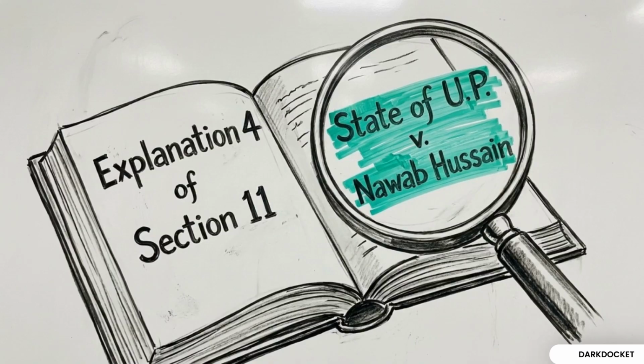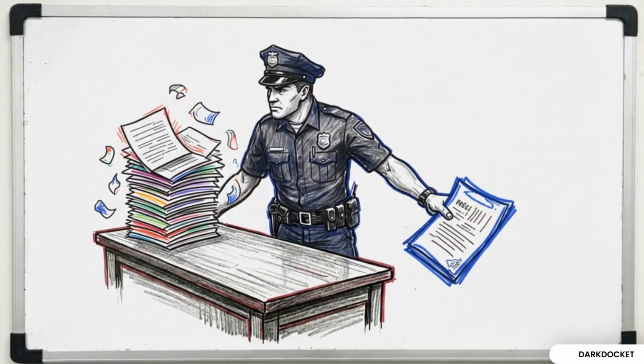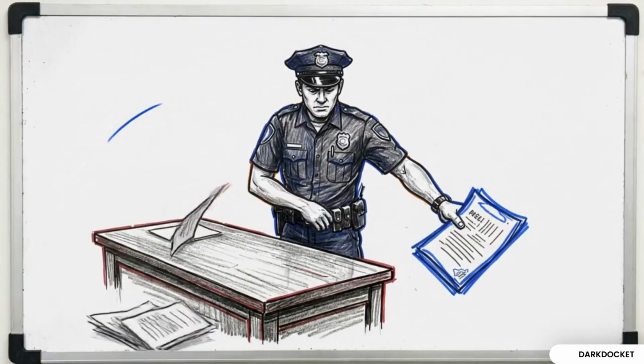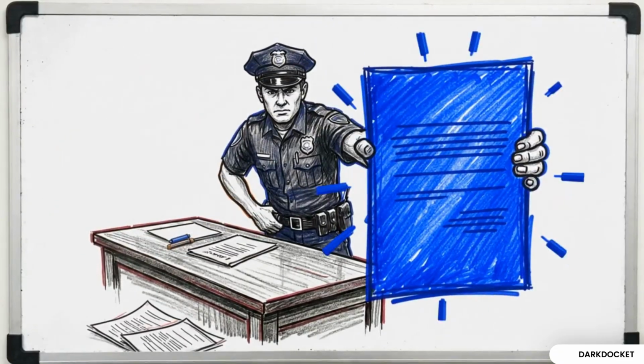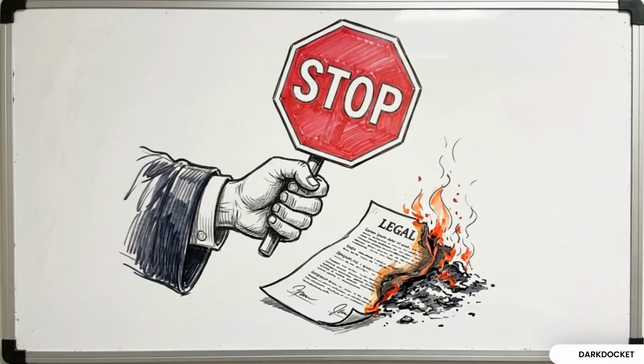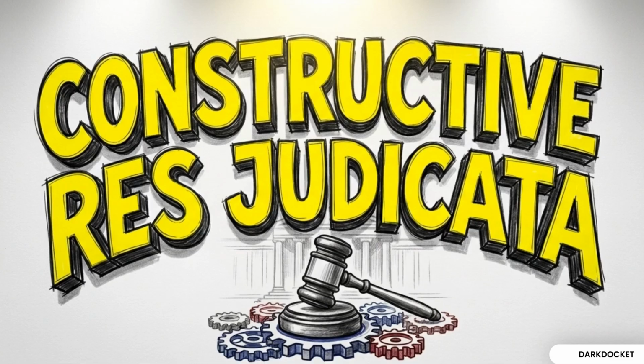Constructive res judicata, found in Explanation 4 of Section 11, was tested in State of UP versus Nawab Hussain. A dismissed officer failed in a writ petition, then filed a civil suit raising a new constitutional ground. The court barred the suit, ruling any ground that might and ought to have been raised in the first proceeding cannot be reserved for later. Remember, Naya ground nahi chalega.